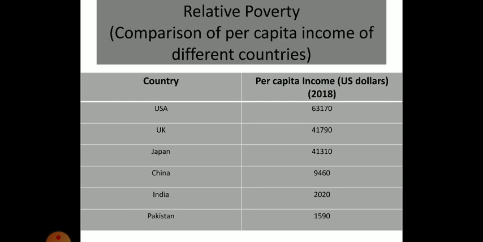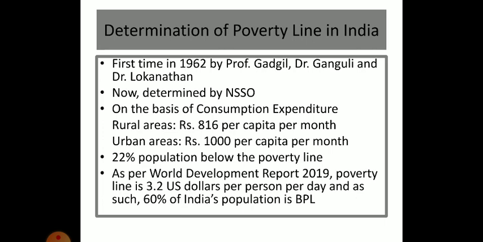In China it was about 9400, but in India it was 2020 US dollars, and in Pakistan it was 1590 US dollars. So from this table we can clearly see that there is relative poverty in case of the poor countries like India and Pakistan, on the ground that the per capita income in these countries is very low as compared to the rich countries of the world.